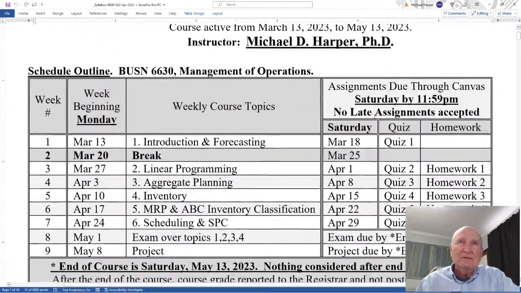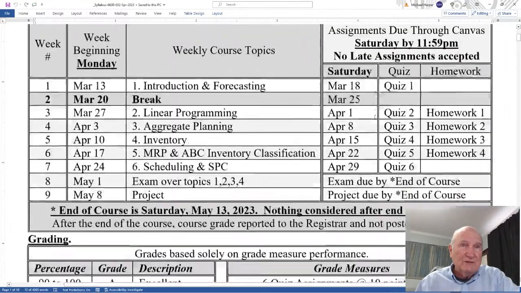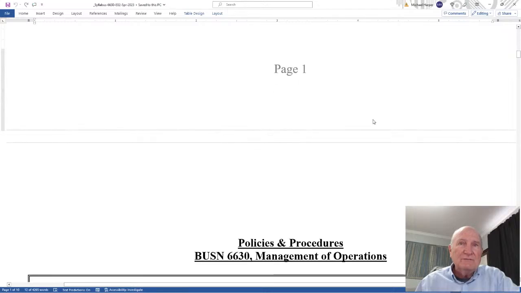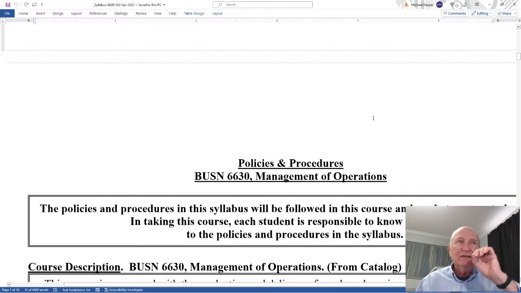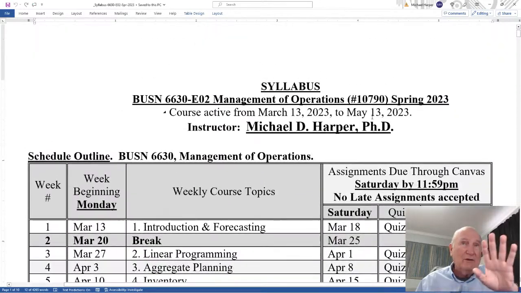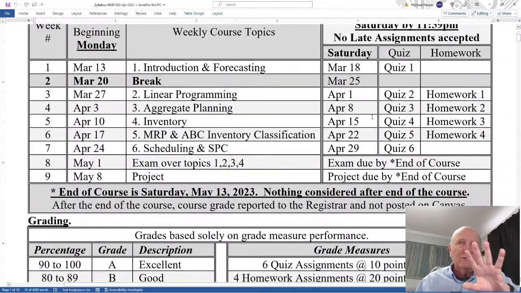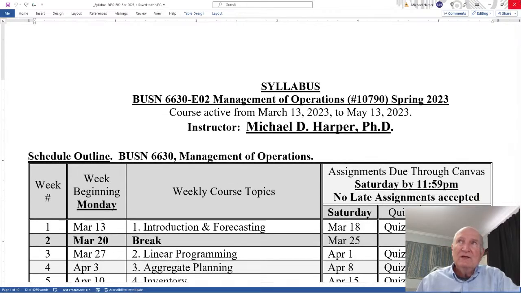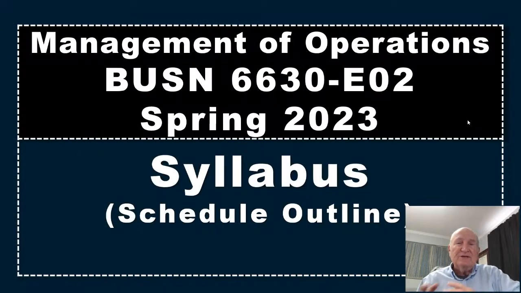Going back to the syllabus. This is the first page of the syllabus. Now the second page beginning with policies and procedures, that's the next video, and that's going to be for all my courses. This video is just for this particular course, an 8-week BUSN 6630 Section E02 online section. So that's a scheduled outline video.